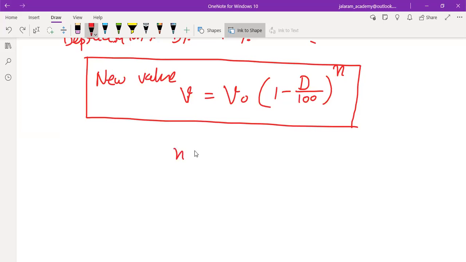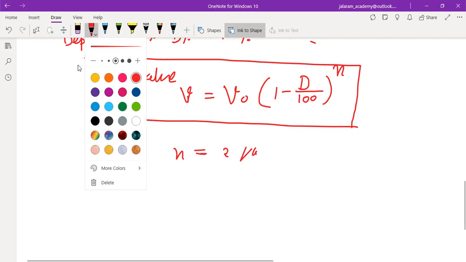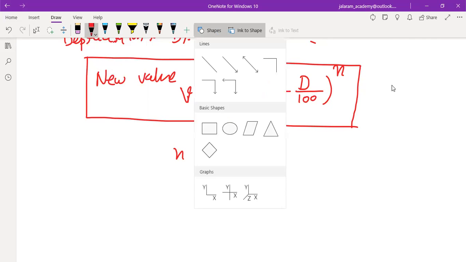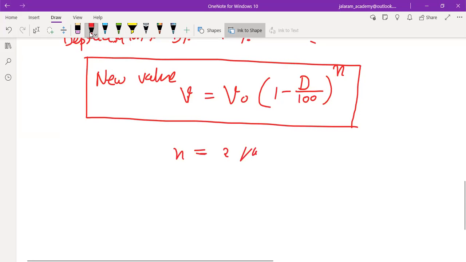For example, if this car has been stolen after 2 years, what will the insurance company pay for it? We have to calculate for that.